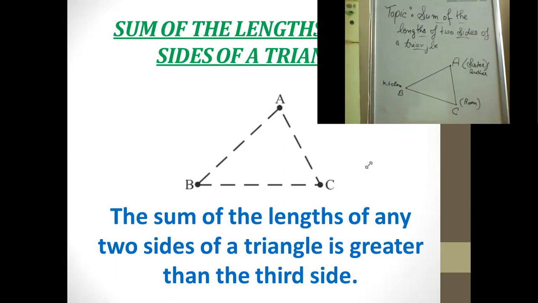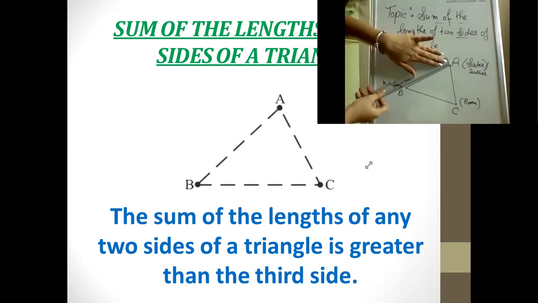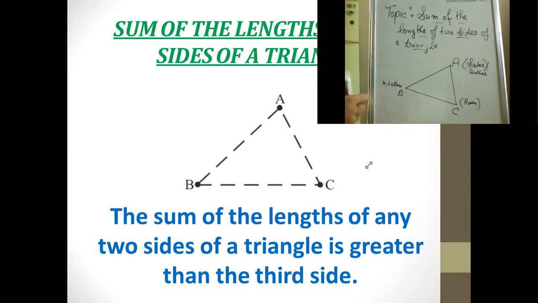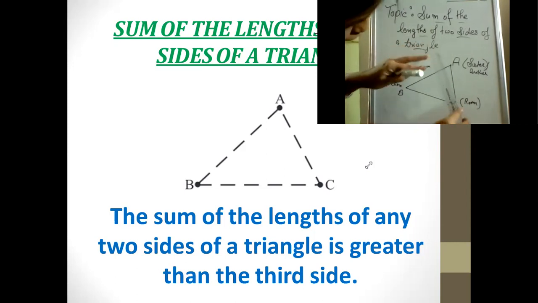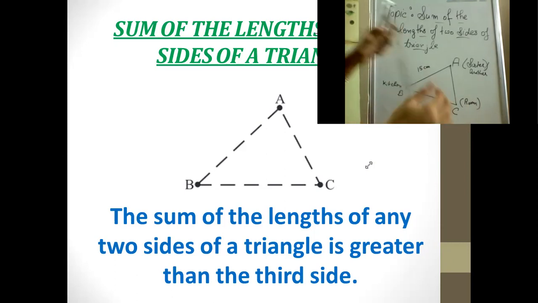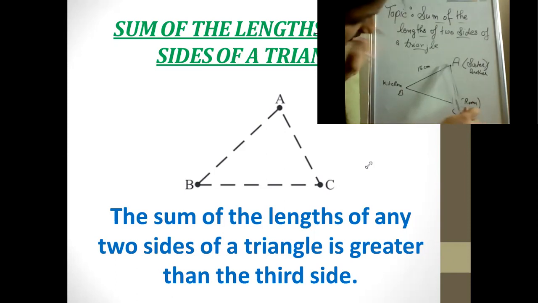Now what we have to see is, if we are measuring this distance, it is 15 centimeter. What about this one? Okay, let me do this way.